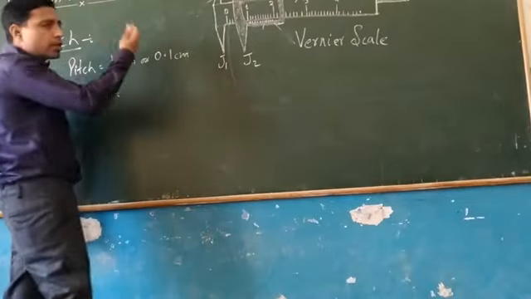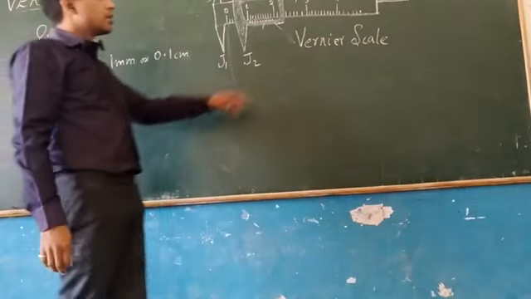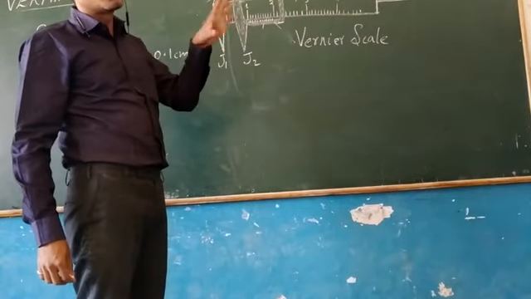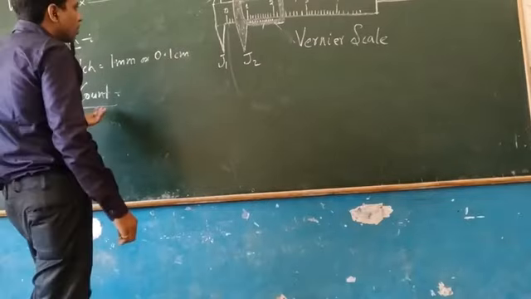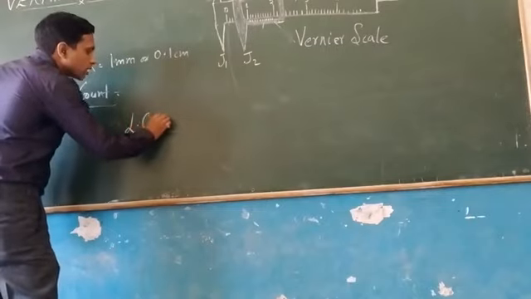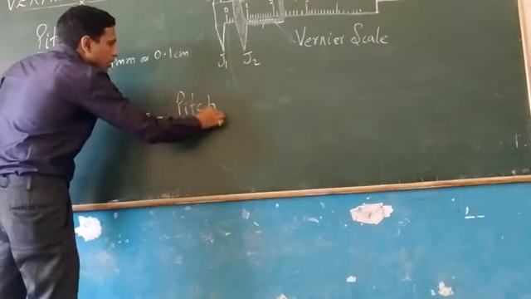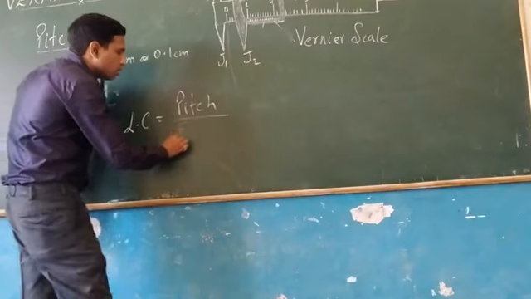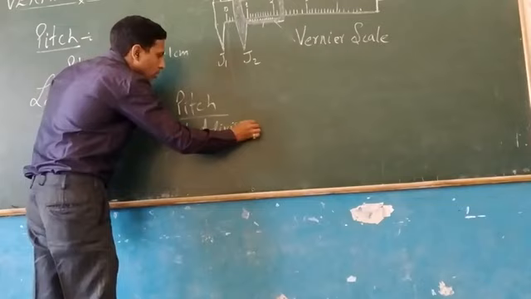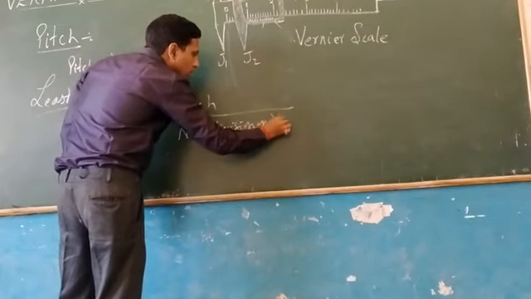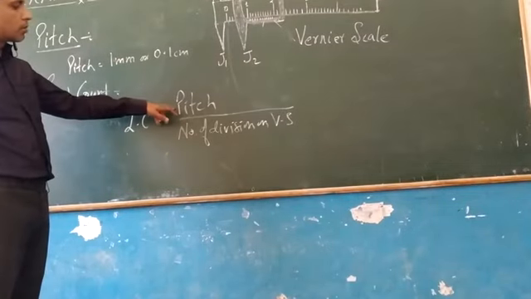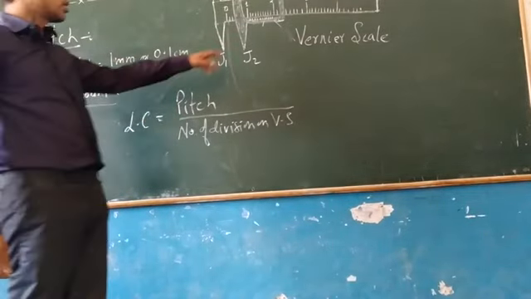So here, if we go for our meter scale, then this meter scale can measure the length accurately up to 1 millimeter or 0.1 centimeter. Now, we will find out the least count of this vernier caliper. Least count is defined as the ratio of the pitch to the number of divisions on the vernier scale.